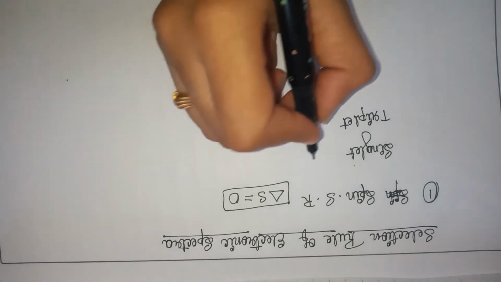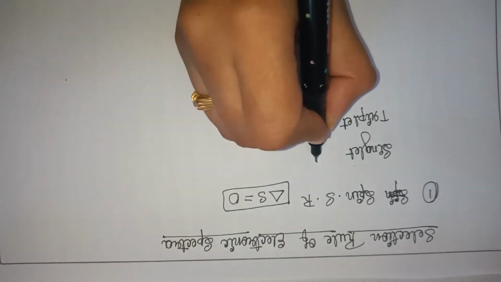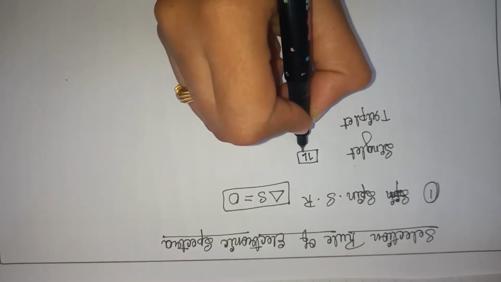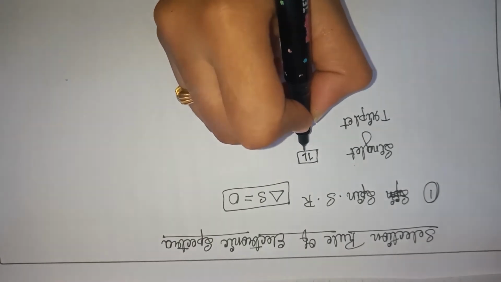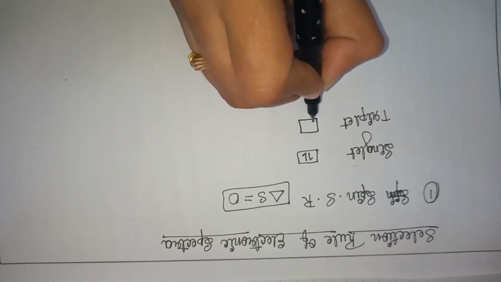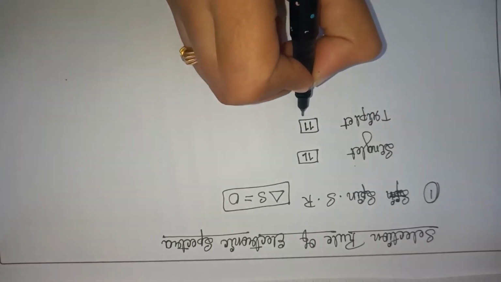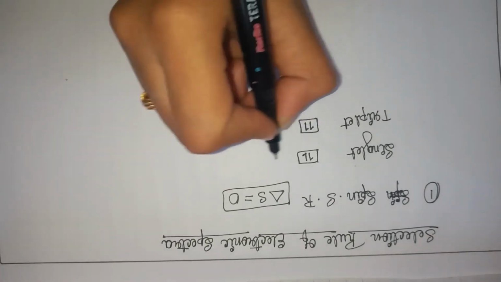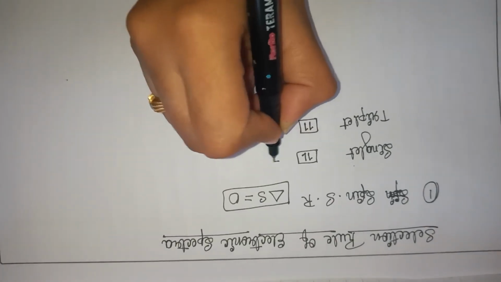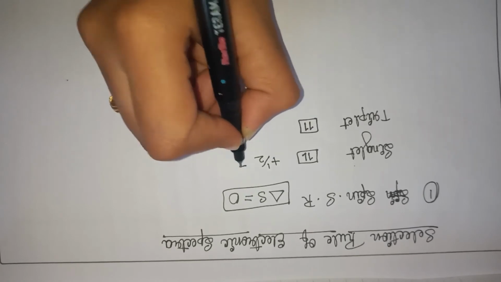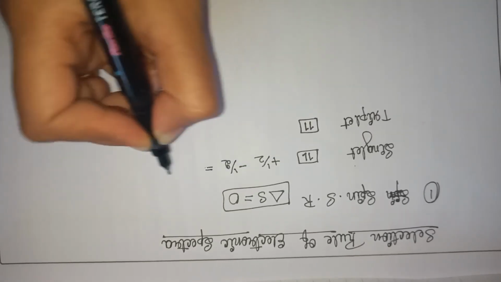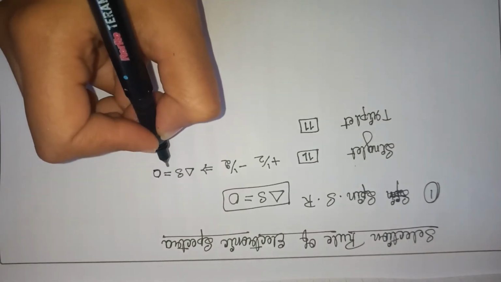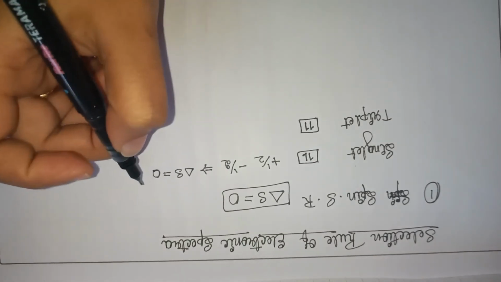Singlet is nothing but an electronic arrangement in an orbital like this. One electron has clockwise spin and the other electron has anti-clockwise spin. Whereas for triplet, both the electrons have the same spin. When we calculate the spin state, one has plus half and the other electron has minus half. So the total spin, delta S, is 0. So the change in spin state is 0.